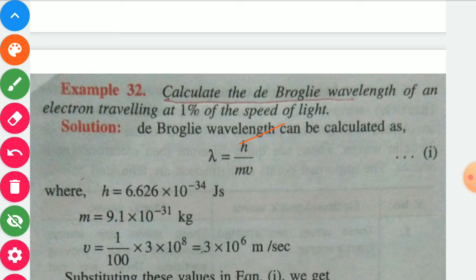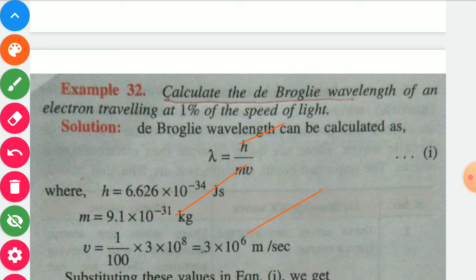h is the Planck constant, value 6.626 into 10 power minus 34 joule second. Mass of electron is 9.1 into 10 power minus 31 kilogram, you already know. And velocity is 1% of velocity of light, so velocity will be 1 upon 100 into 3 into 10 power 8. So the answer will be 3 into 10 power 6 meter per second.